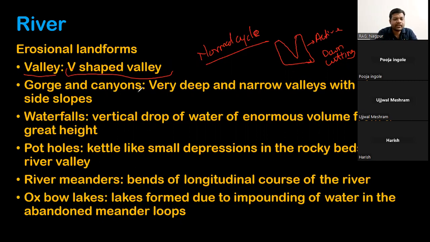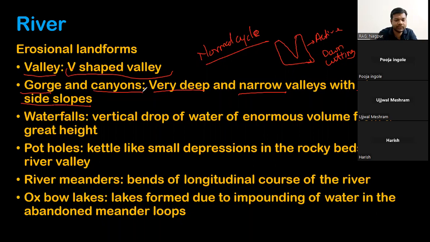Okay. Then there is something called gorge and canyon. These gorges and canyons are nothing but the valleys themselves. These are again valleys, but very deep and narrow valleys, right? Like straight walls or steep side slopes. Its side slopes are very steep, almost vertical, right? Almost vertical. So gorges are smaller and canyons are larger.